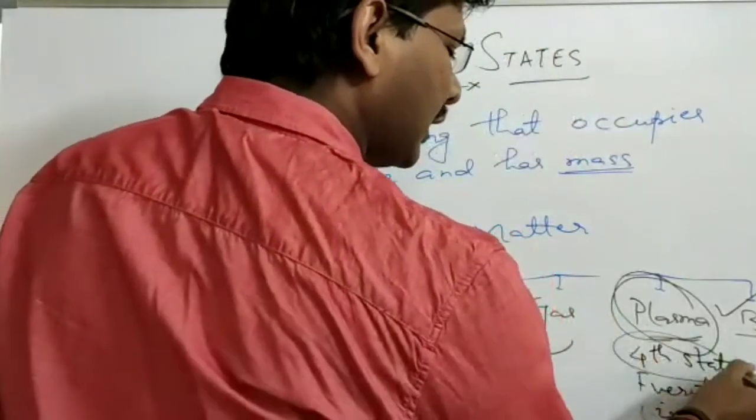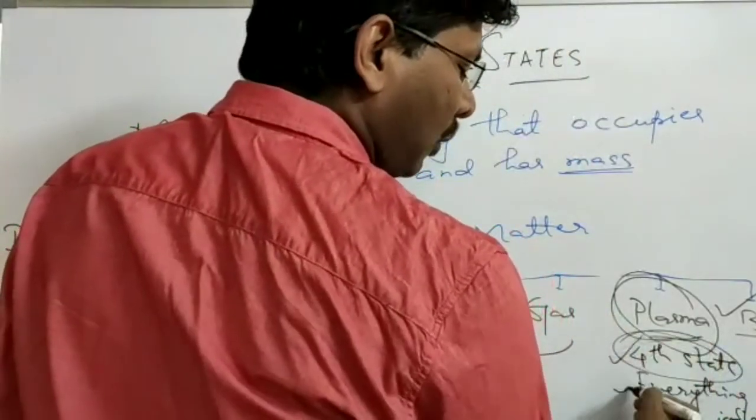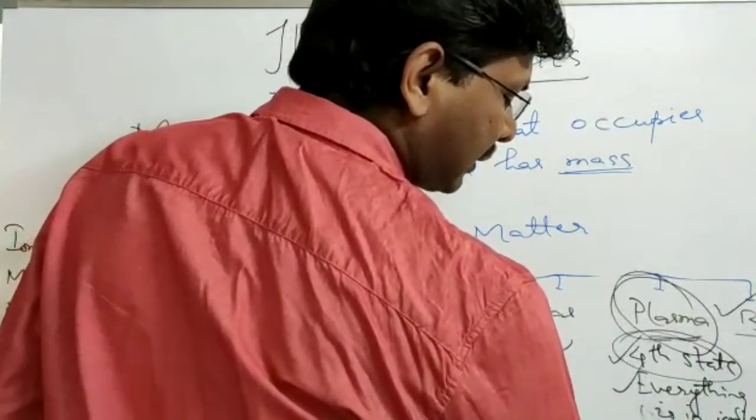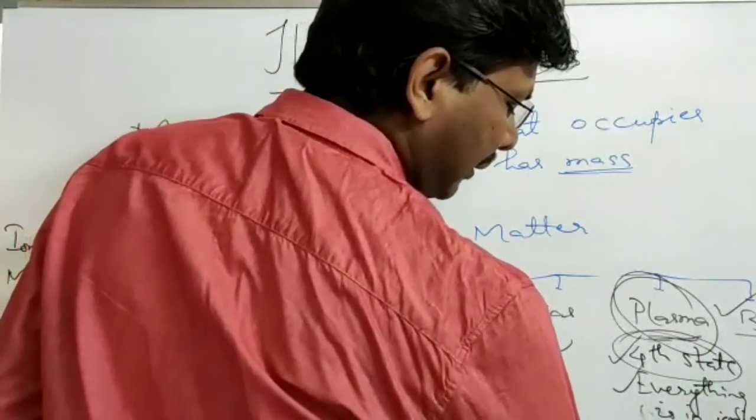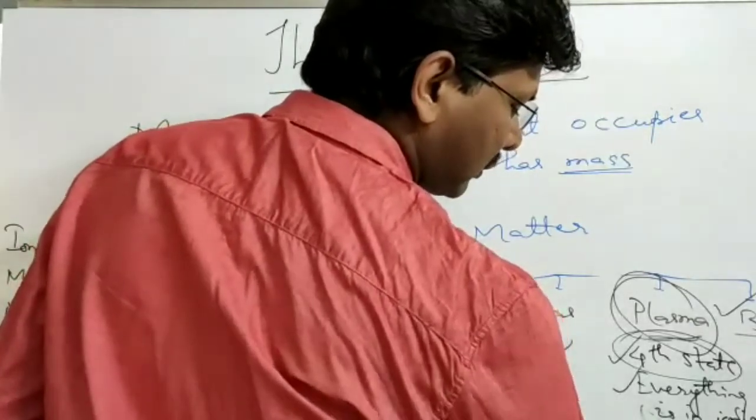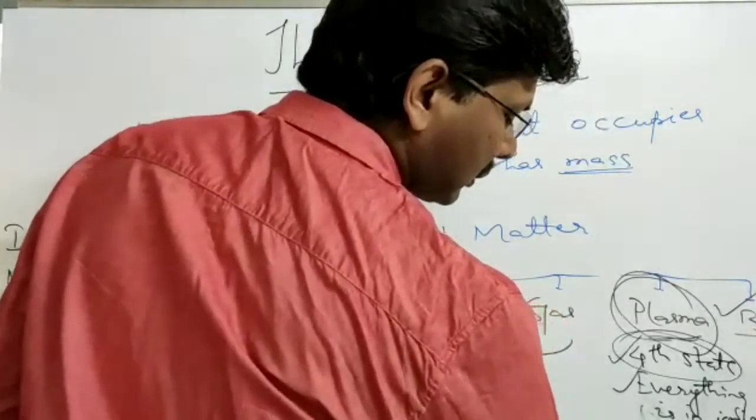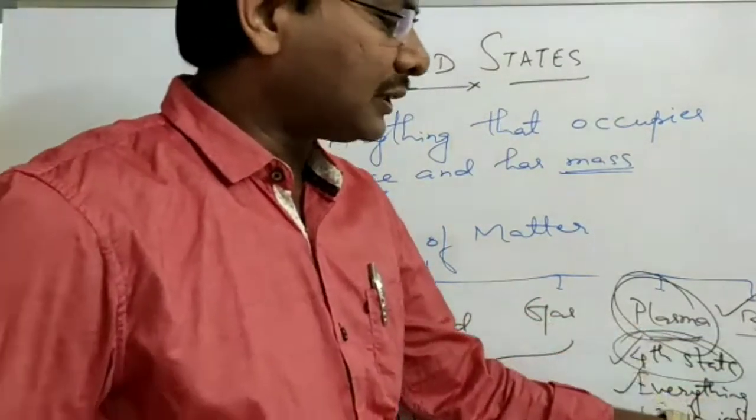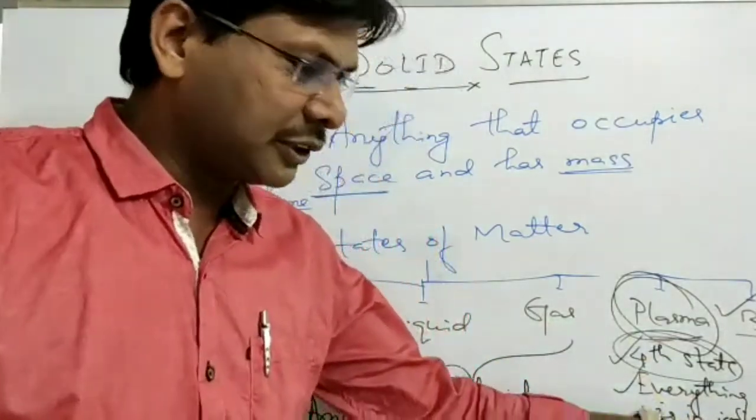Plasma is the 4th state of matter. It occurs at very high temperature, whereas Bose-Einstein condensate occurs at very low temperature, sub-zero temperature.